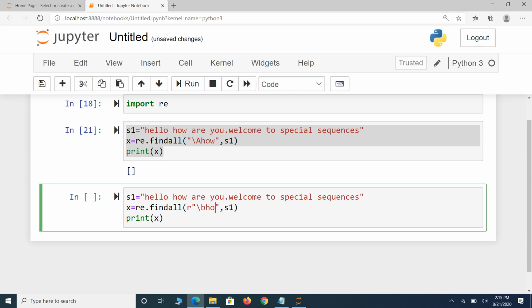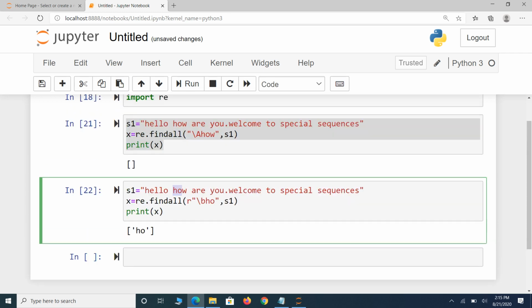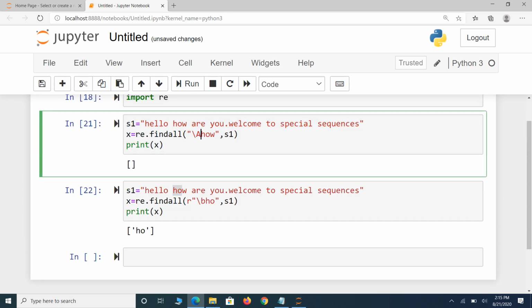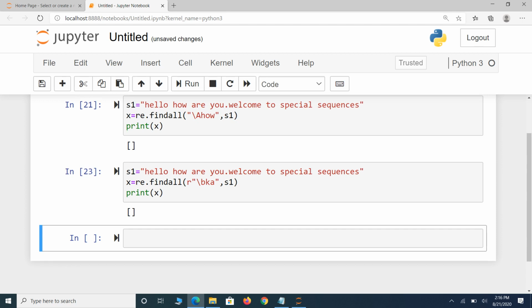See this one, what is the output? ho is present at the beginning of a word. You got the difference? Capital A specifies at the beginning of the string, but small b specifies at the beginning of any word. For example, ka. Here ka is not present at any beginning, so it returns an empty list.